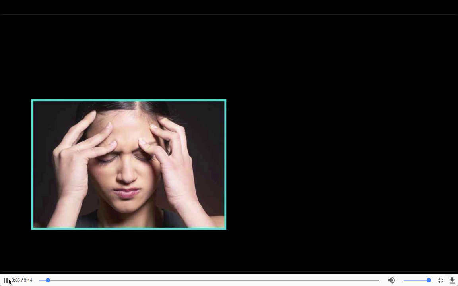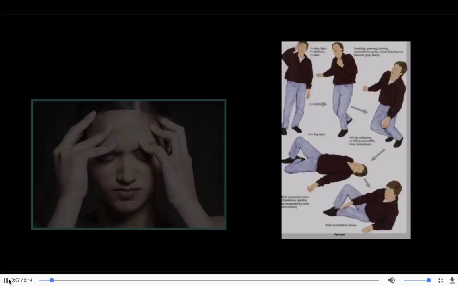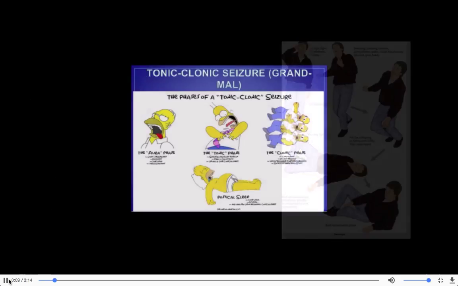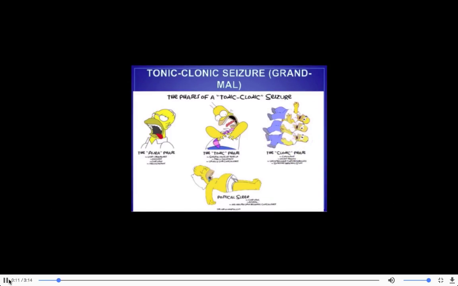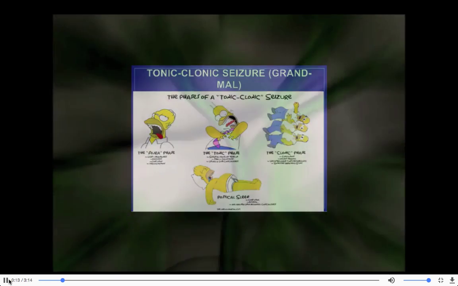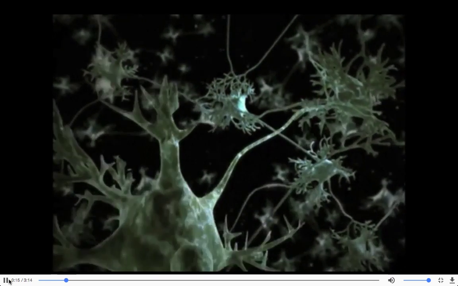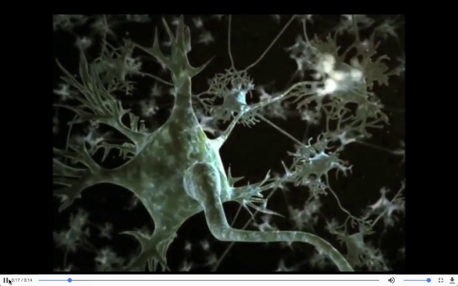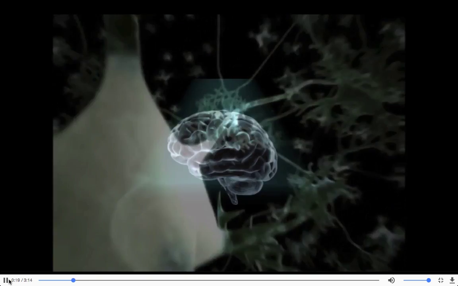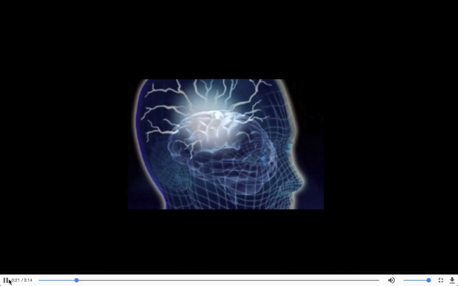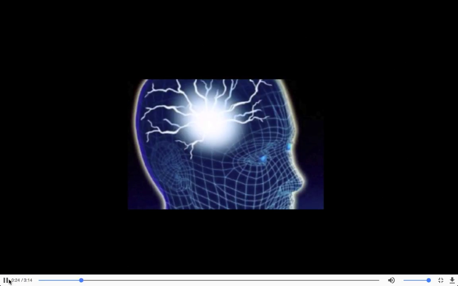Epilepsy is defined as a series of neurological disturbances such as loss of consciousness, convulsions, sensory disturbances, and loss of muscle control. Epilepsy occurs when there is an imbalance in excitatory and inhibitory neurotransmitters. The excitatory neurons are upregulated and the inhibitory neurons are downregulated, causing excessive electrical signals to fire in the brain.